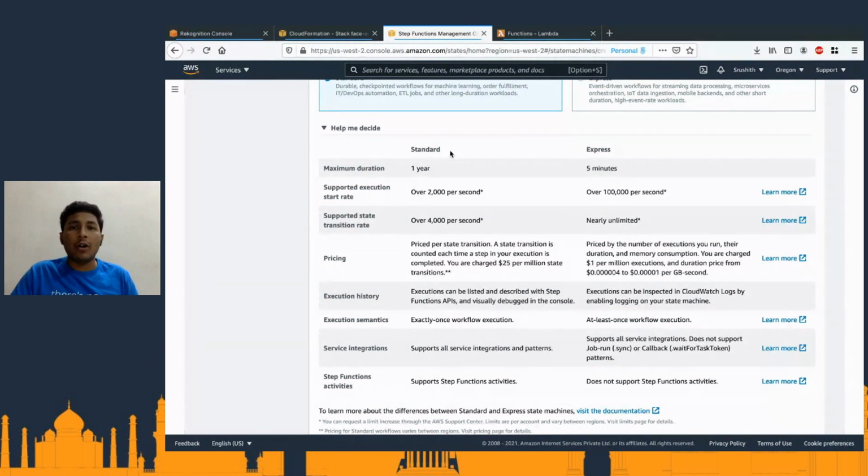Whereas in the express workflow, it is at least once. That means these tasks may be executed more than once. So if you have a non-idempotent application, then you will have to go to standard, because it guarantees that the particular task will only be executed once. Whereas in the express workflow, it's not the case, and it is possible that it is going to execute multiple times. So, for example, if you have idempotent scenarios, like performing a put operation in DynamoDB, like we discussed in the last session.